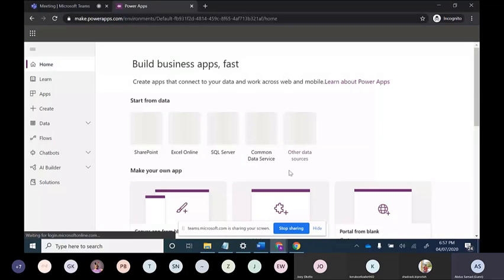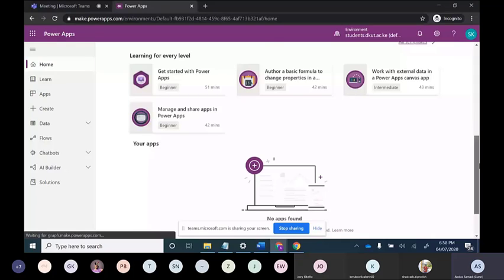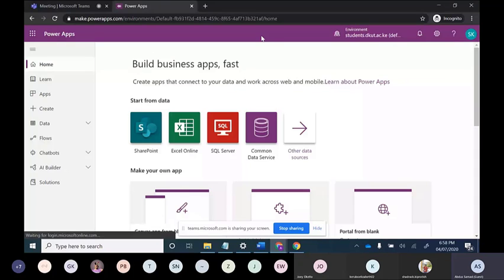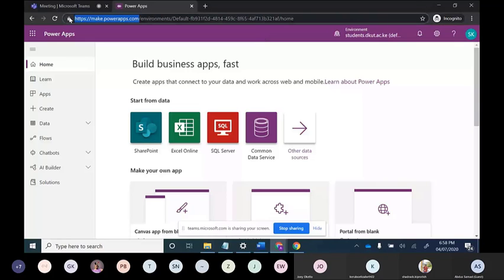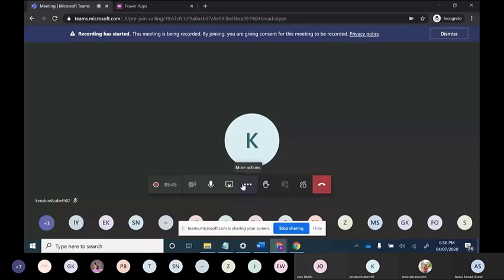So this is how the Power Apps website looks like. This is the main website, make.powerapps.com. I'm bringing this URL in the chat, if anyone has any question. Okay, so it is for members only.